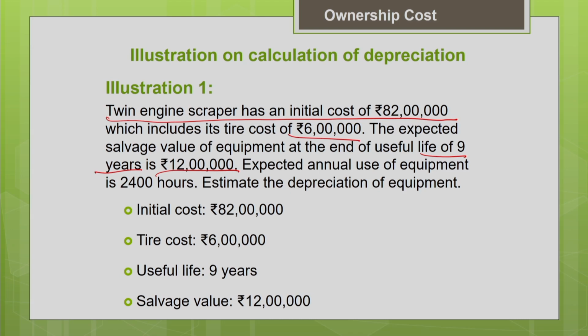The expected annual use of the equipment is 2400 hours. It depends upon how many hours you are going to use the equipment every day. Say, for example, you use the equipment 10 hours per day, and depending on the number of days the equipment is operated in a year, you can calculate the annual use of the machine in hours. Now estimate the depreciation of the equipment. Let us summarize the input data: initial cost is 82 lakh, tire cost is 6 lakh, useful life of the machine is 9 years, and the salvage value is 12 lakh.